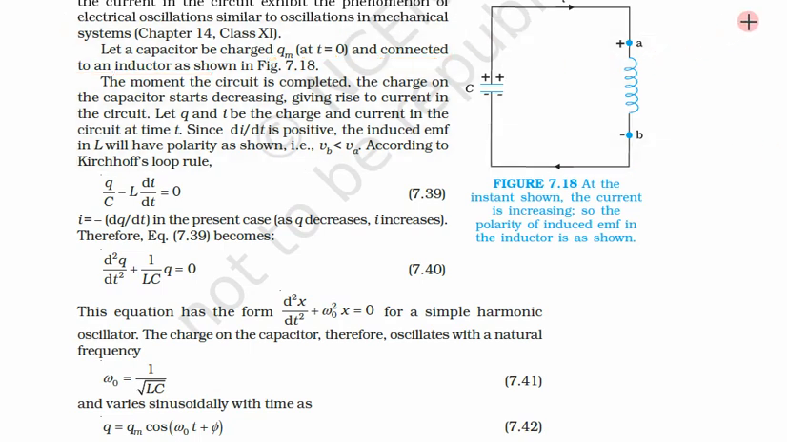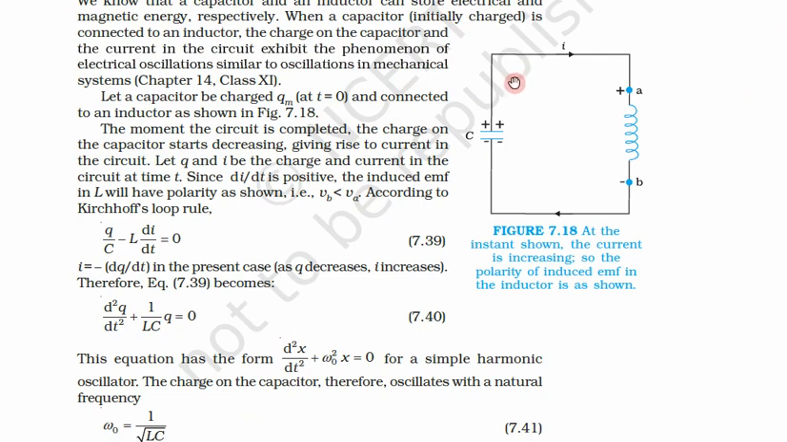So we charged this capacitor and then connected it to an inductor at t equal to 0. That means initially the charge on this capacitor, we are calling Qm, the maximum charge. The moment the circuit is completed, now it is connected to this inductance. Previously it was not connected, only this capacitor was charged. The charge on the capacitor starts decreasing.